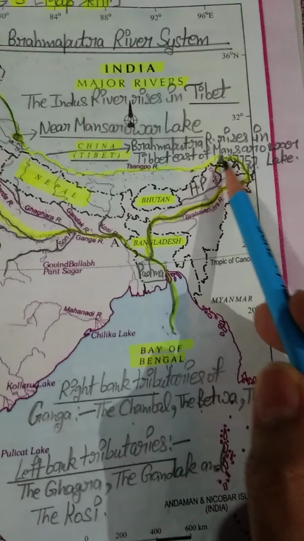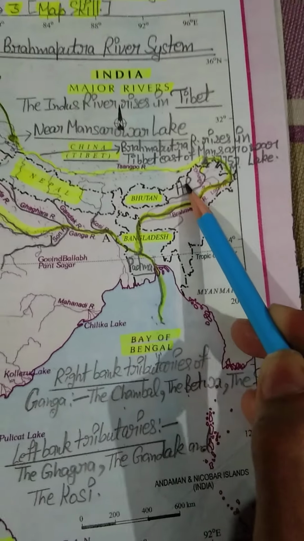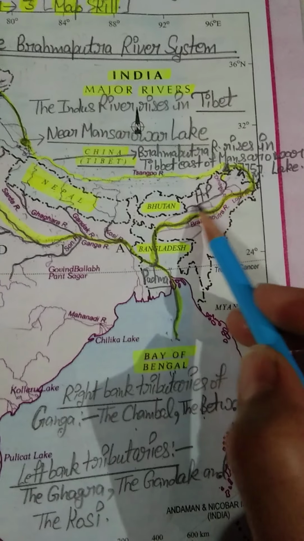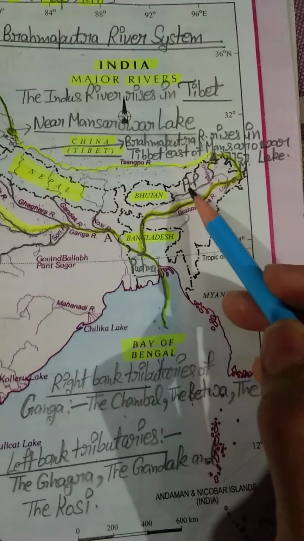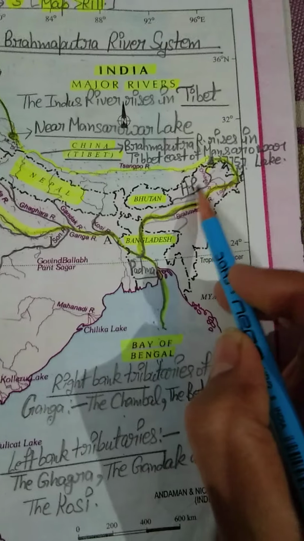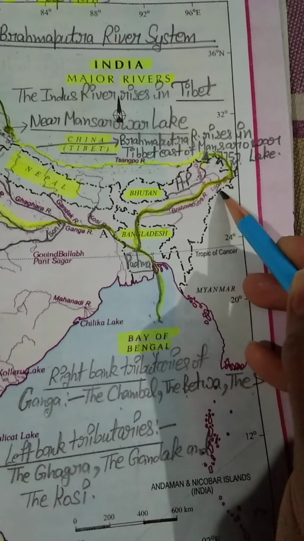So we can say from Namcha Barwa it takes a U-turn and enters our India. Just remember some important points: in Arunachal Pradesh, this river is also joined by many other tributaries. Like you can see, this is our Dihang river and this tributary, and this is our other Lohit river.